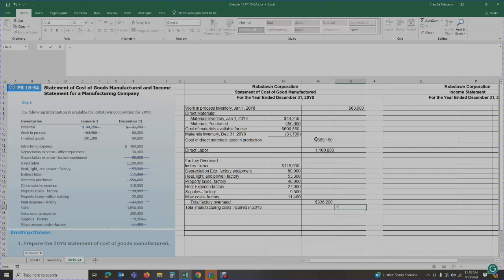I'm going to get my cost of direct materials plus my direct labor plus my overhead, and that gives me $2,005,350. So I added these three numbers: total direct materials, direct labor, and overhead, and that gives me $2,005,350.